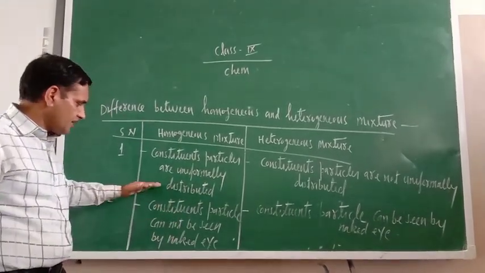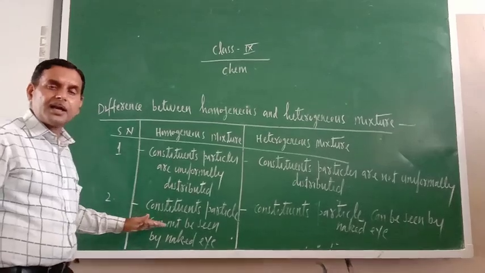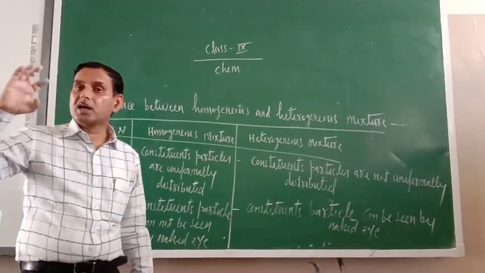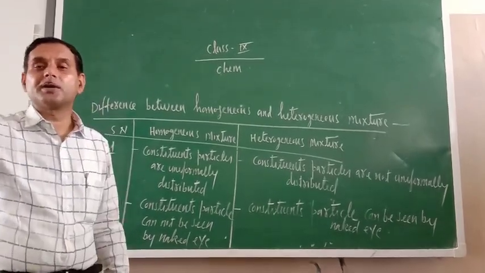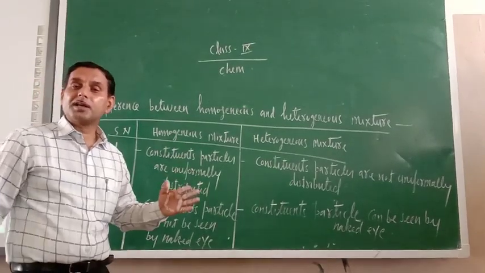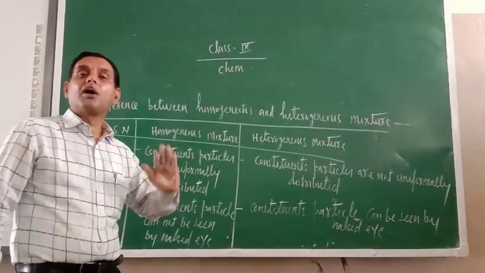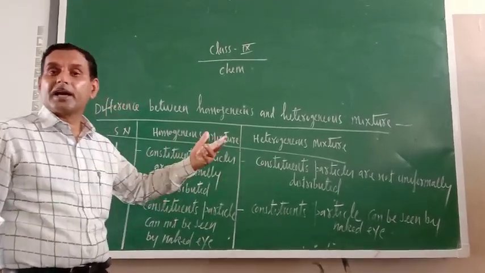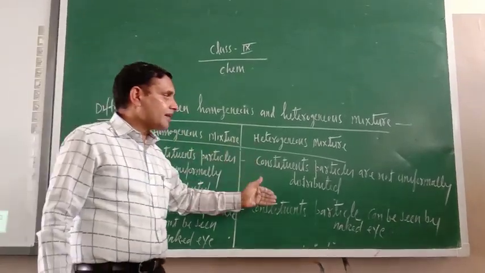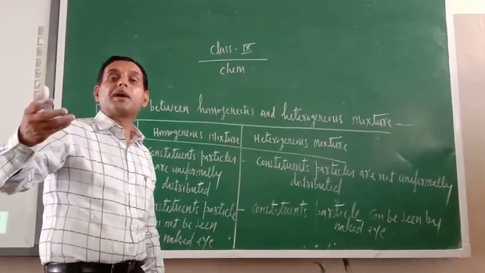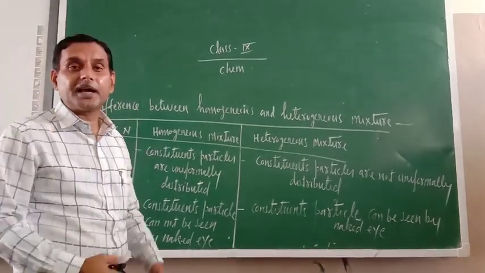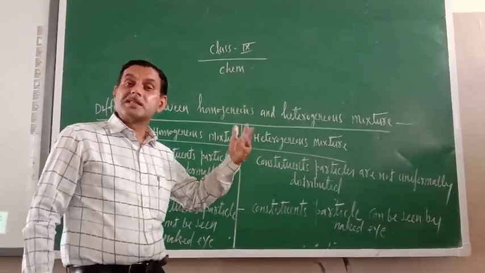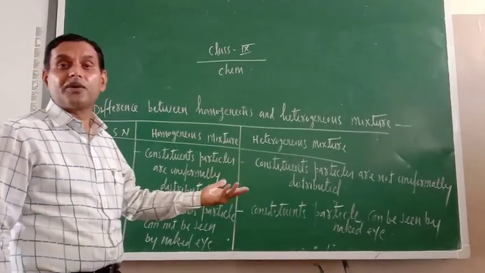Another difference is that in a homogeneous mixture, constituent particles cannot be seen by the naked eye. Just try to understand: constituent particles are evenly distributed throughout the available volume, and the physical state of all constituent particles is the same. That is why they cannot be seen by the naked eye. In a heterogeneous mixture, constituent particles can very easily be seen by the naked eye because they are present in more than one physical state, more than one phase. Some may be in solid form, some in liquid form.